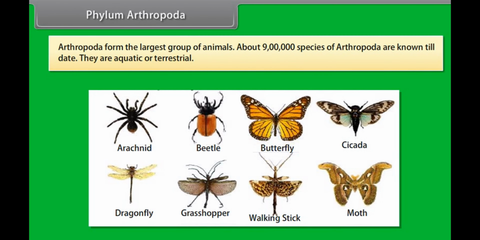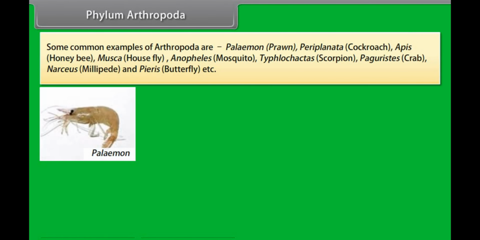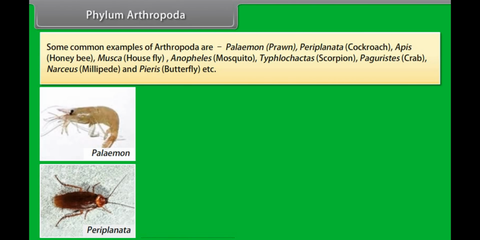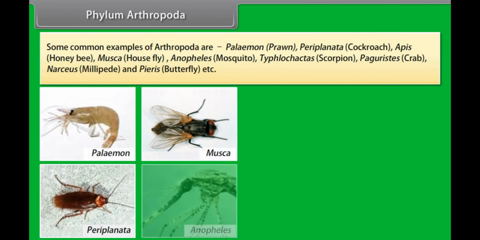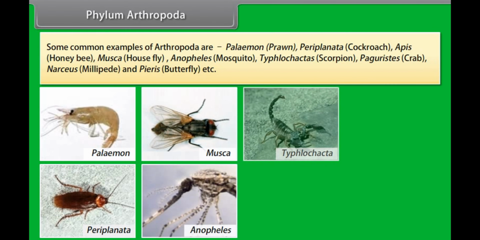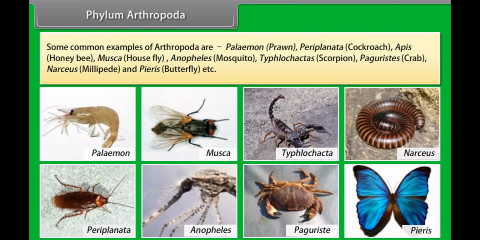Arthropoda form the largest group of animals. About 9 lakh species of Arthropoda are known to date. They are aquatic or terrestrial. Some common examples of Arthropoda are Palaemon, prawn; Periplaneta, cockroach; Apis, honeybee; Musca, housefly; Anopheles, mosquito; Buthus, scorpion; Paguristes, crab; Narceus, millipede; and Pieris, butterfly, etc.